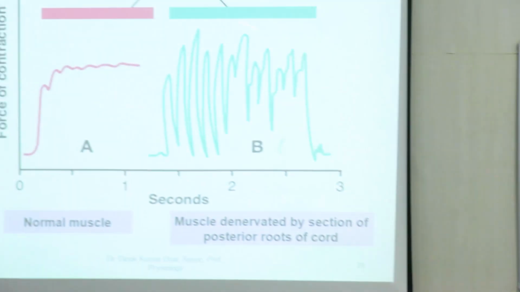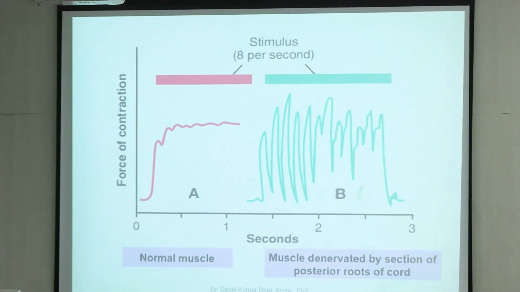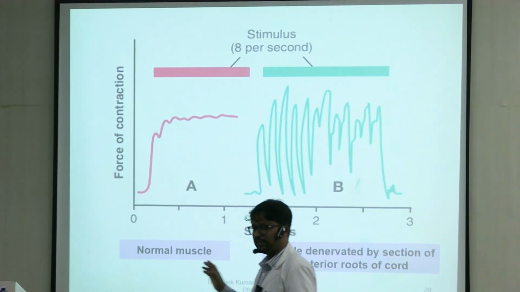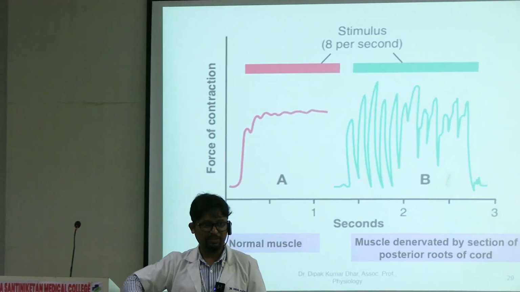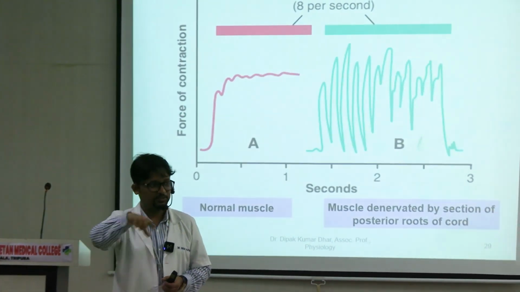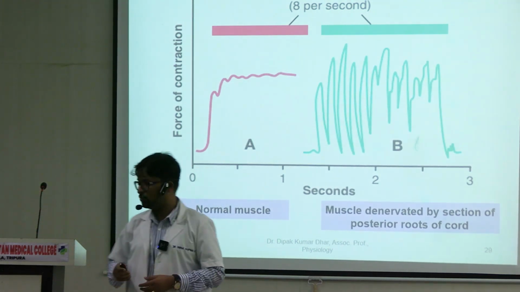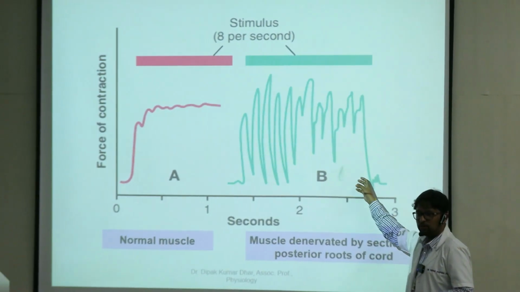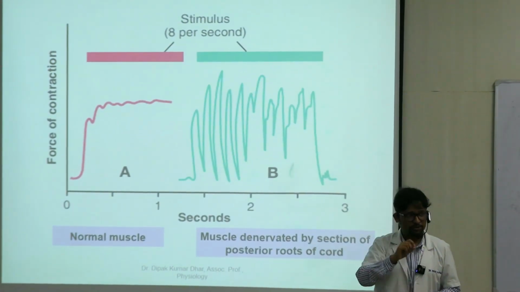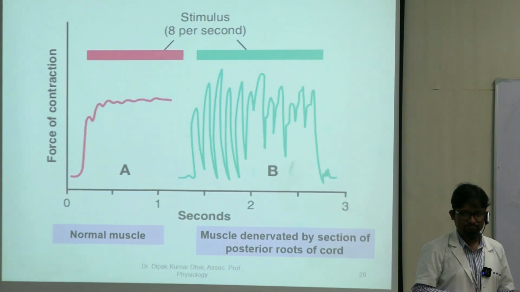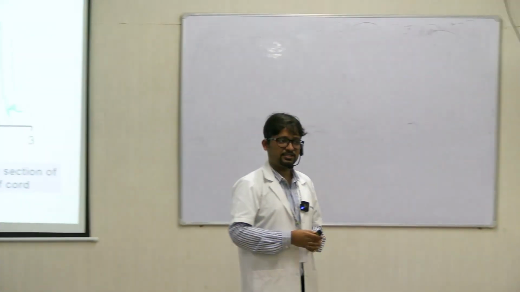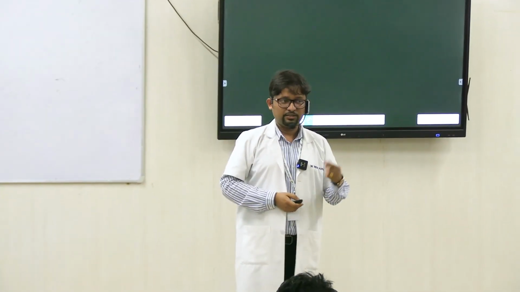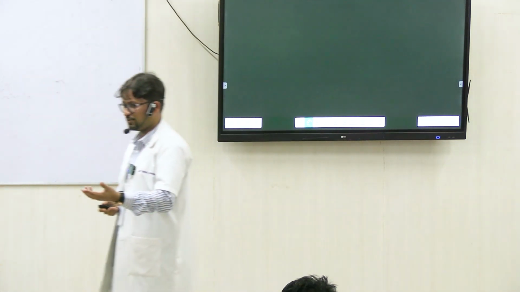So this picture compares the difference between the force of contraction in a normal muscle on attempt of contraction and this one where the sensory nerve roots from the muscle were denervated. That means the spindle is there, but the afferent fiber, the sensory fiber of the spindle going to the spinal cord, has been cut off. So you see the contraction is very irregular, twitchy and chaotic, right? So one of the ways by which the brain smoothens it is through the dampening effect of the muscle spindle, right? There are a lot of other mechanisms.